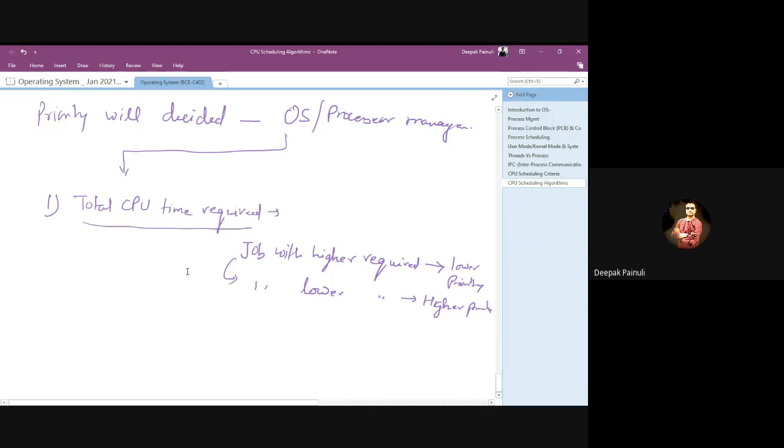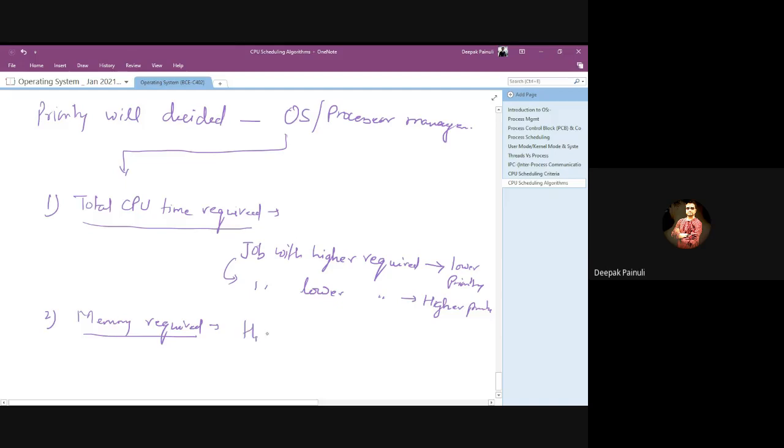Second possible criteria could be memory requirement. Similar to CPU time requirement, if a process needs larger memory, that means it could be the chance that the OS will give those processes lower priority.